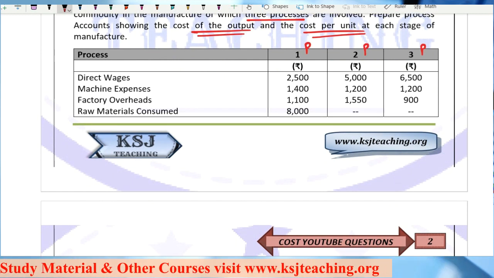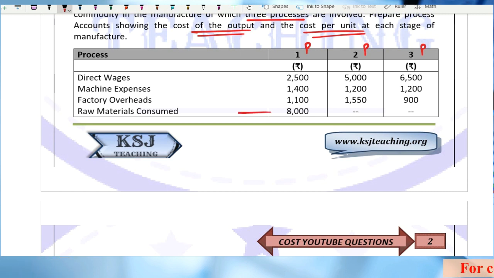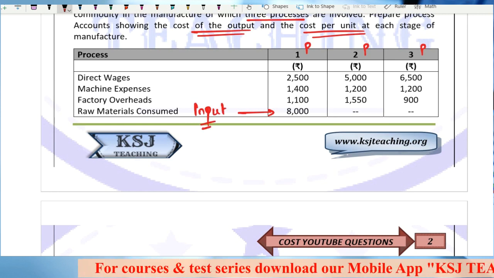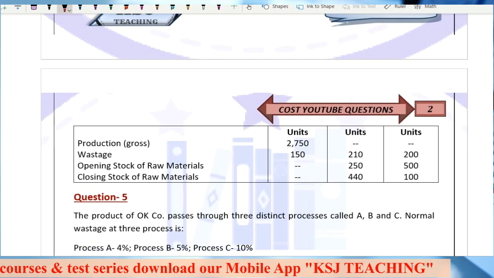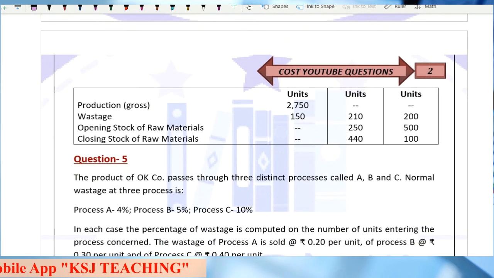So you are given some information regarding the various processes. Direct wages are given, machine expenses are given, factory overheads are given, then the raw material consumed is given. So this is basically your input in process number 1. Then production is given gross. What is gross production, sir?